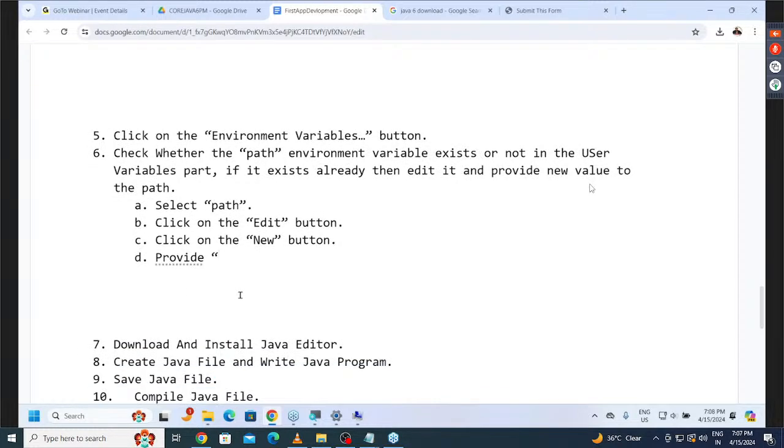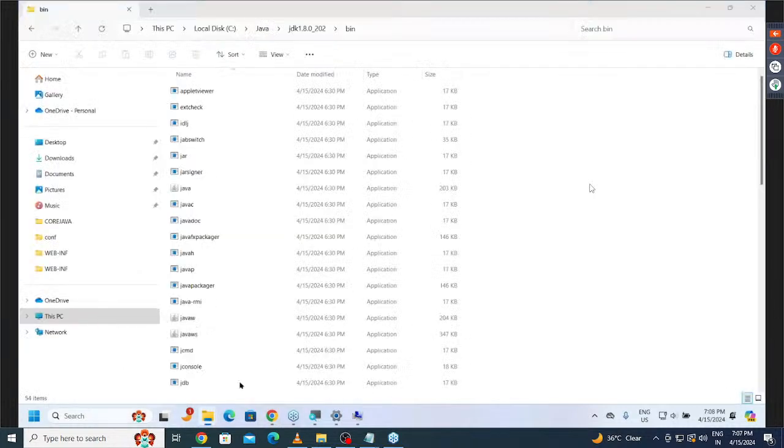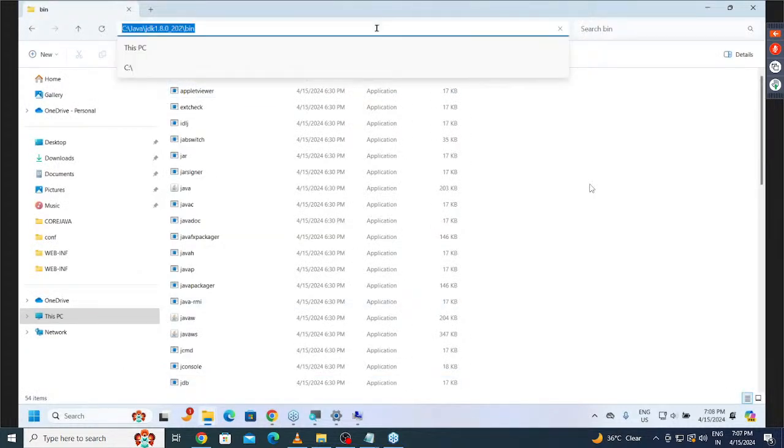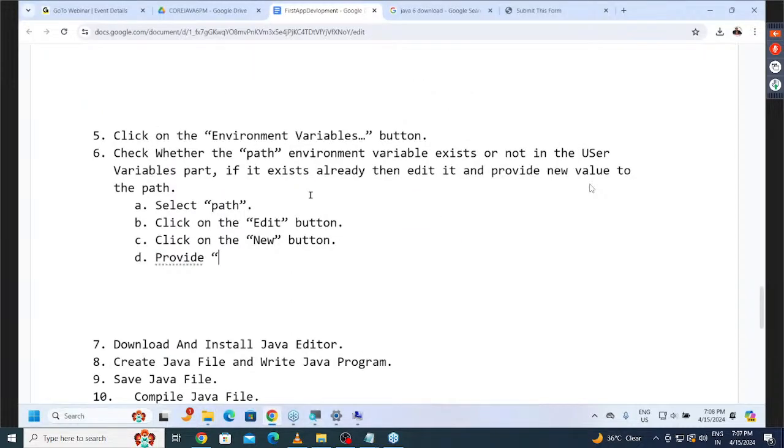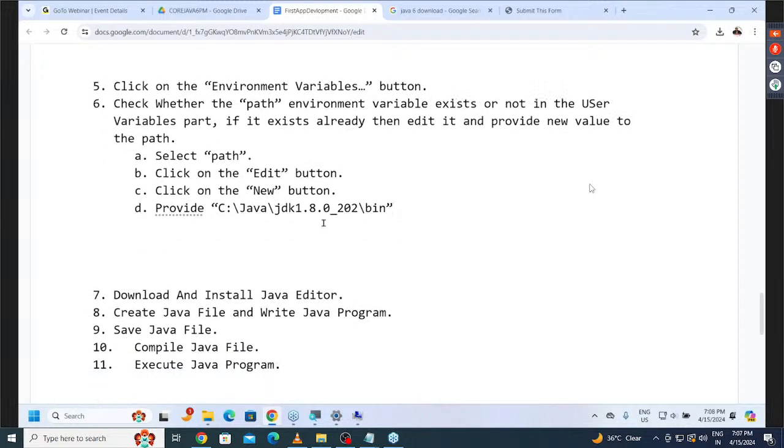Provide what location here we have to provide there. Now here already that location is available. Bin location. That bin location here I want to copy. Let me copy this. Provide this location: C:/Java JDK 1.8.0_202/bin as a new value.